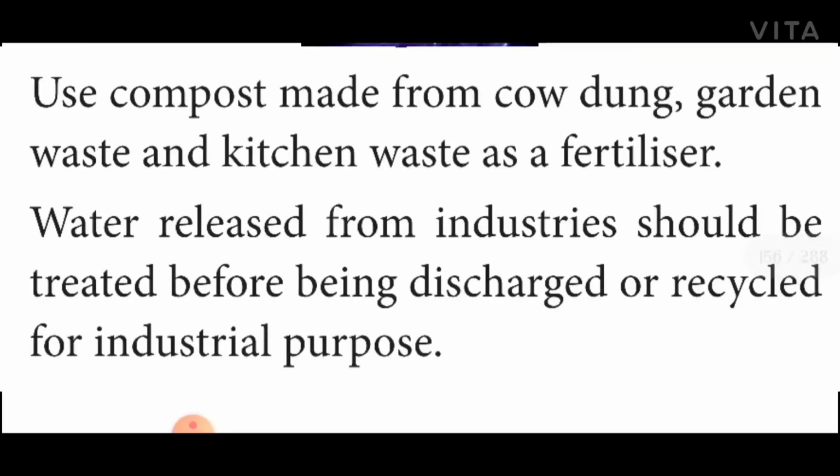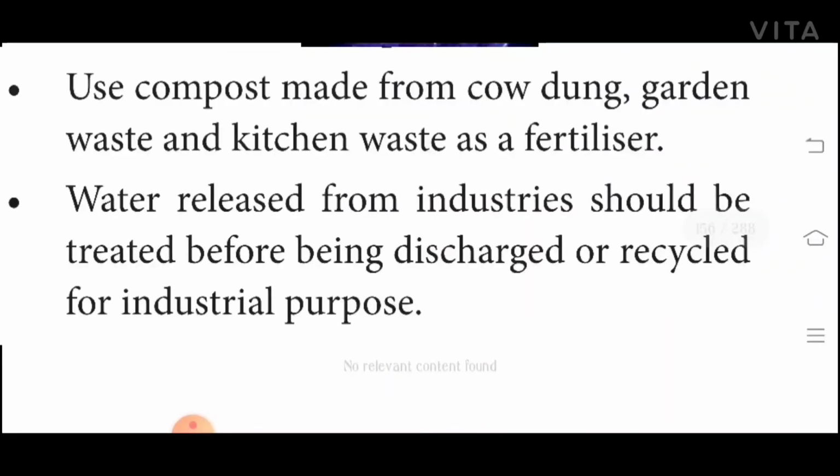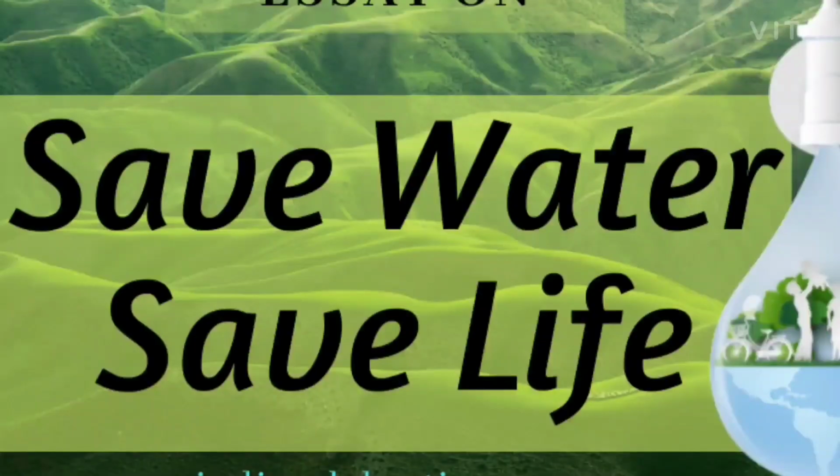Use biopesticides instead of chemical pest control. Compost made of cow dung, garden waste and kitchen waste can be used as a fertilizer. Water released from industries should be treated before discharge or recycled for industrial purposes.